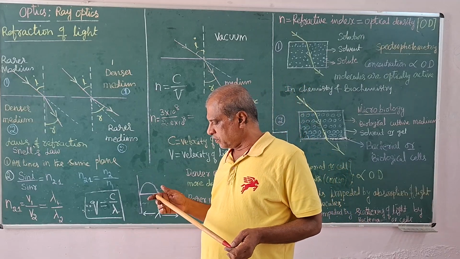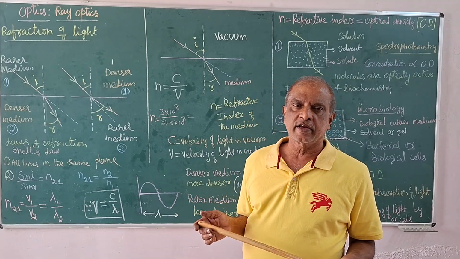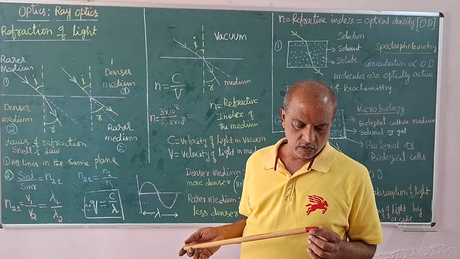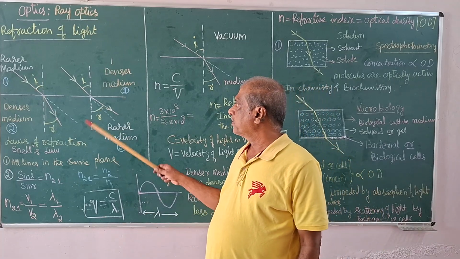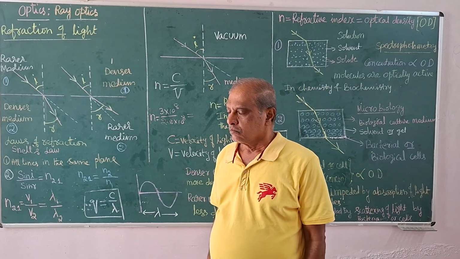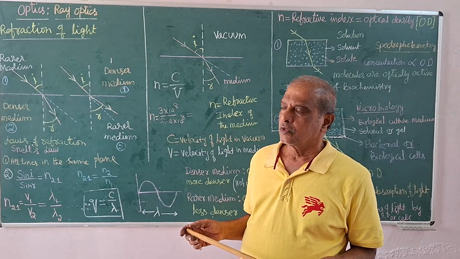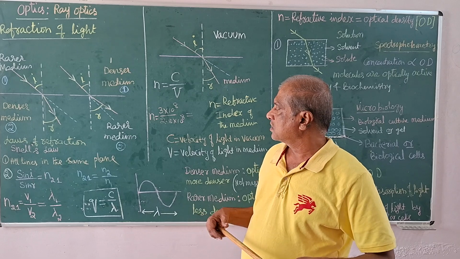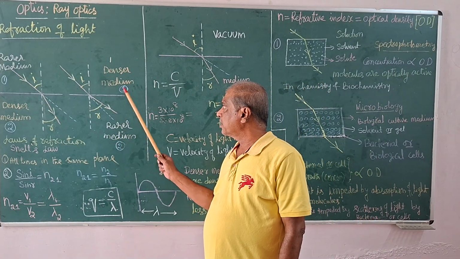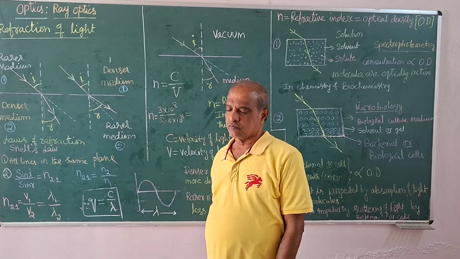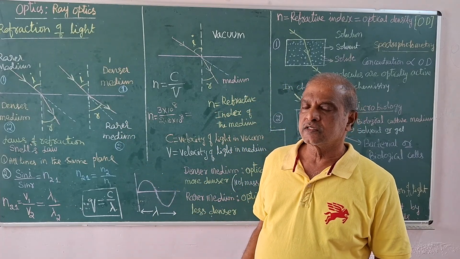To understand refraction of light in detail, we need to understand the meaning of the medium. There are two media, denser medium and rarer medium. What is the meaning of denser and rarer? Meaning of denser medium.